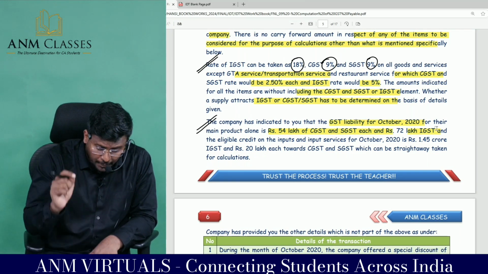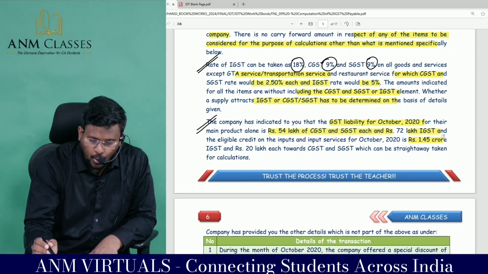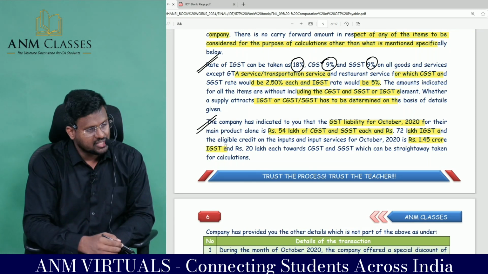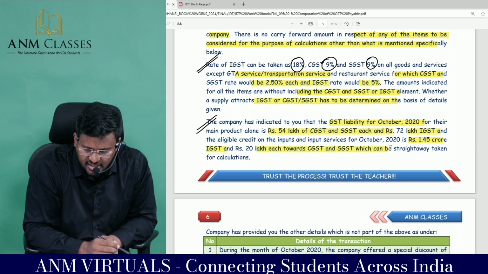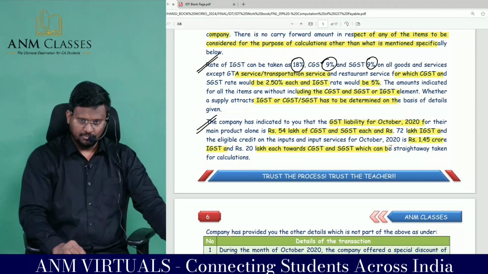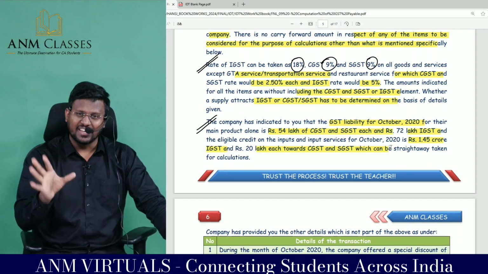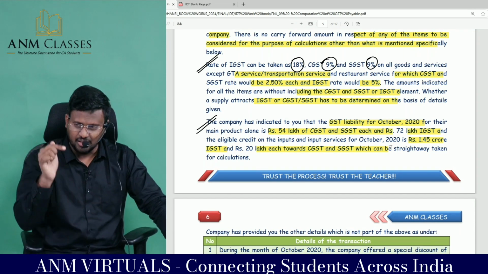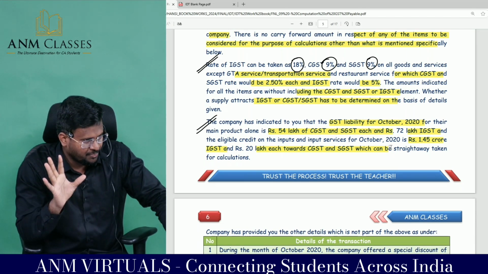And the eligible credit on input and input services for October is 1.45 crores of IGST and 20 lakhs each towards CGST and SGST, which can straight away be taken for calculation. They themselves have given the output tax collected, they themselves have given the ITC. From the output tax collected, you have to reduce the ITC. You will get the net GST payable.